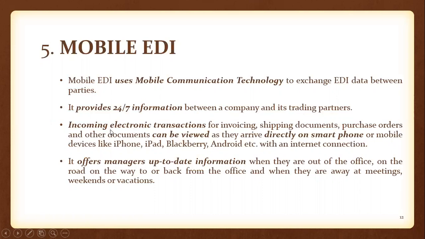And next, incoming electronic transactions for invoicing, shipping documents, purchase orders, and other documents. So what are the business documents? Any invoices which are generated by the selling company, the shipping documents which are given by the supplier company, and the purchase orders which are generated by the purchasing companies or the customers, or other documents, can be viewed as they arrive directly on smartphones, right?